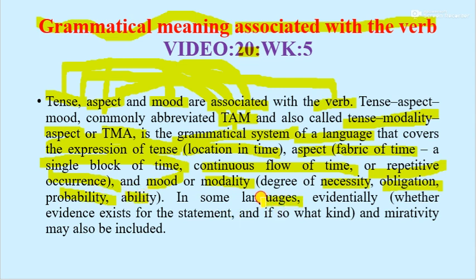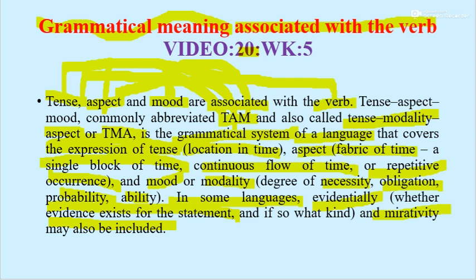In some languages, evidentiality, whether evidence exists for the statement, and if so, what kind, and mirativity may also be included.